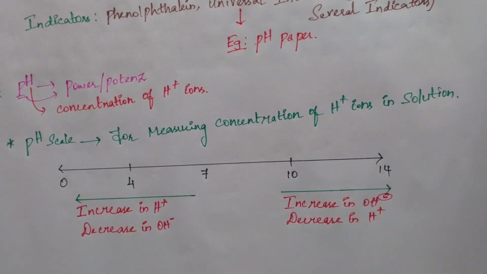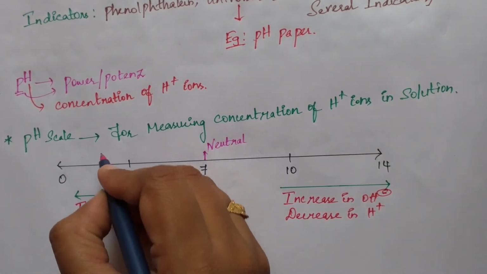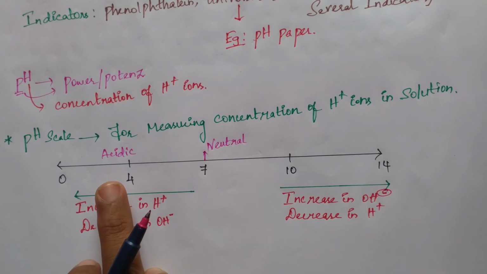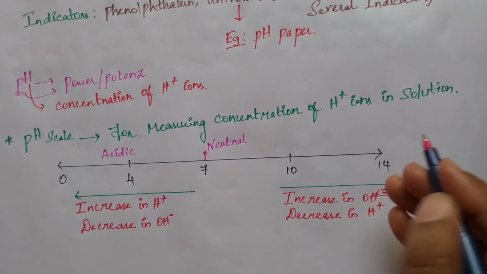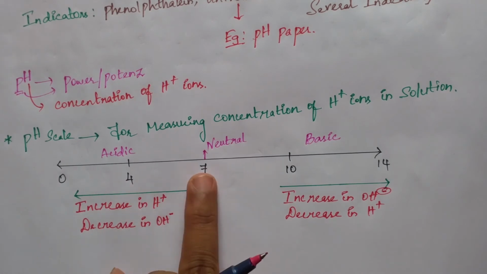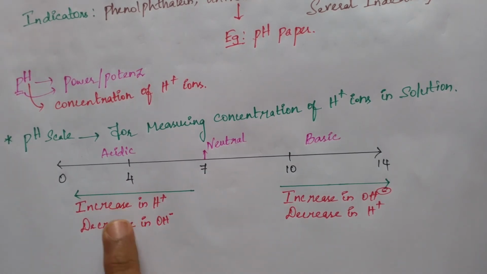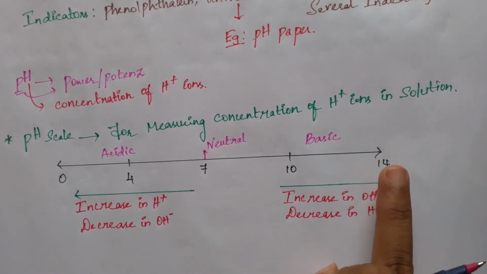Like this we can represent the pH scale. It starts from 0 to 14. 7 is the neutral one. From 0 to 7 we usually say it is acidic. A compound which shows a pH range from 0 to 7 is acidic, and 7 to 14 means they are basic in nature usually. If we consider 0 to 7, the H plus ion concentration is more but the OH minus ion concentration is less. But from 7 to 14, H plus ion is decreasing and OH minus ion is increasing, because base means we have OH. So OH is increasing from 7 to 14.